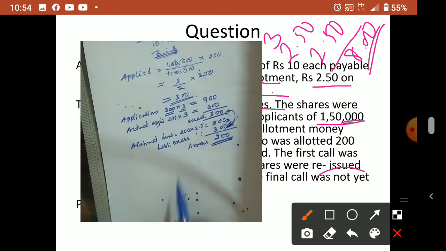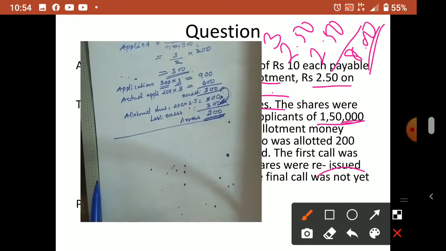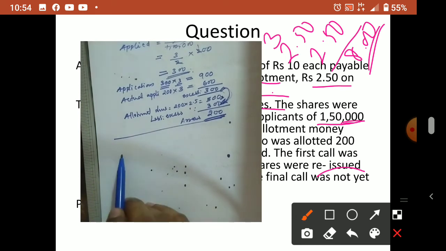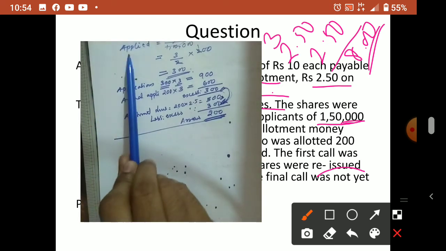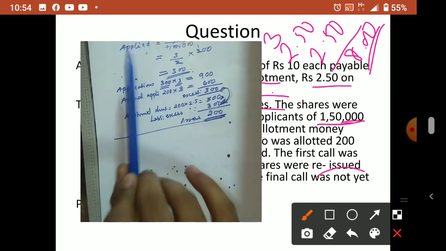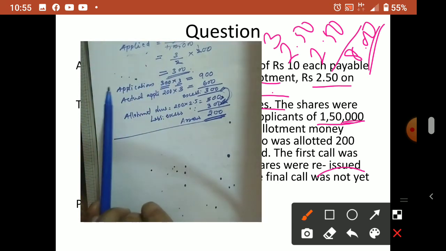Okay, so now the total amount, how do we calculate? This is for that particular shareholder, first we have to calculate. So remember the procedure and the steps I am telling. If allotted is given, you have to calculate the applied number of shares. If applied is given, you have to calculate the allotted number of shares, so that you remember.